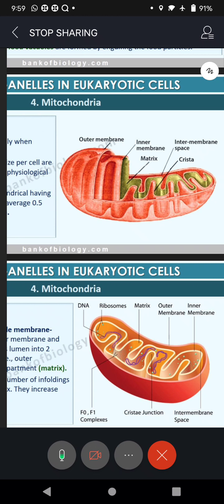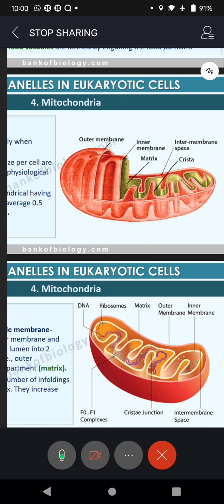If you observe carefully, the inner membrane is forming finger-like structures. They are called cristae, crista or cristae. And inside the mitochondria, there is a fluid called matrix. The inner area of mitochondria is called matrix.